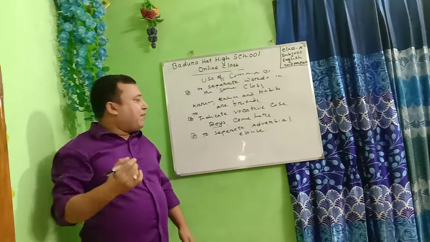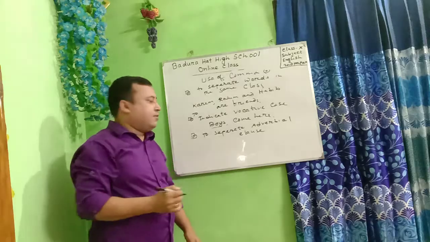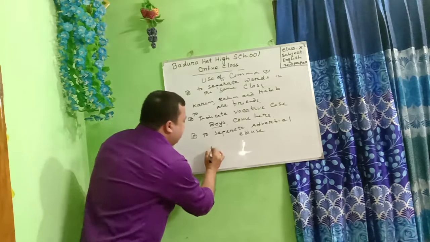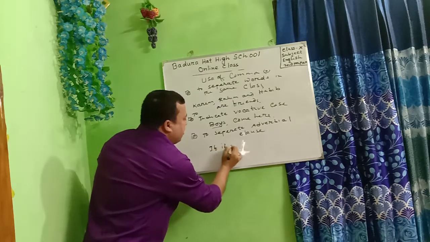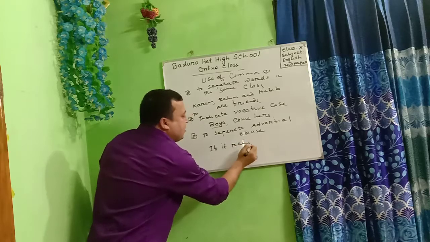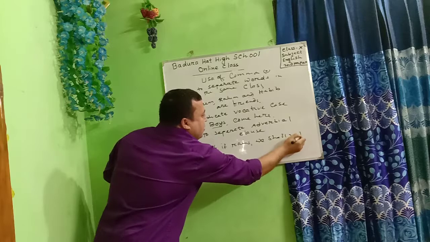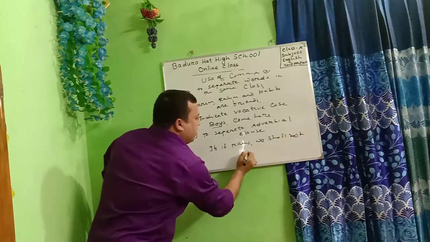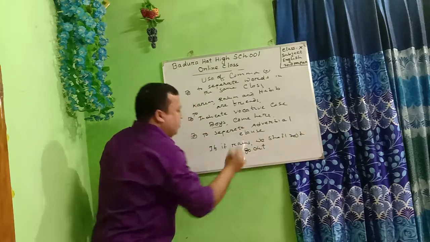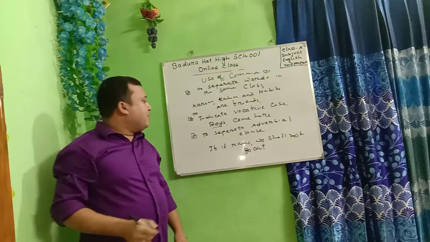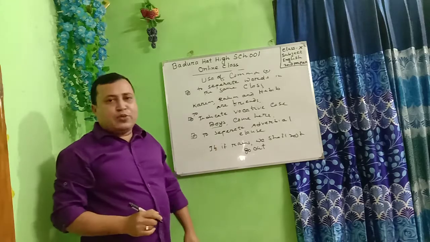Comma is used to separate an adverbial clause. Let's see an example. If it rains, we shall not go out. Dear learners, if it rains, we shall not go out.